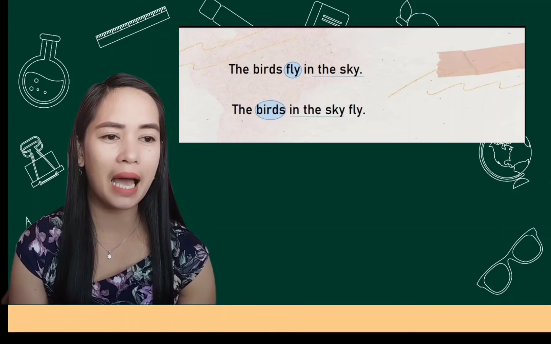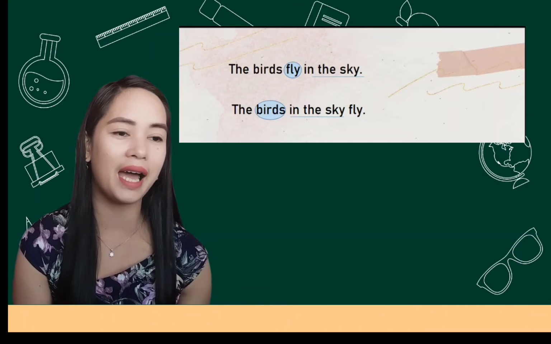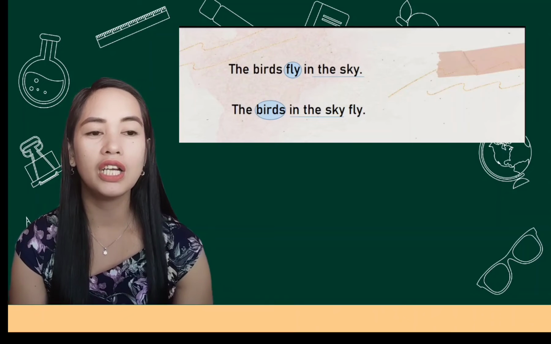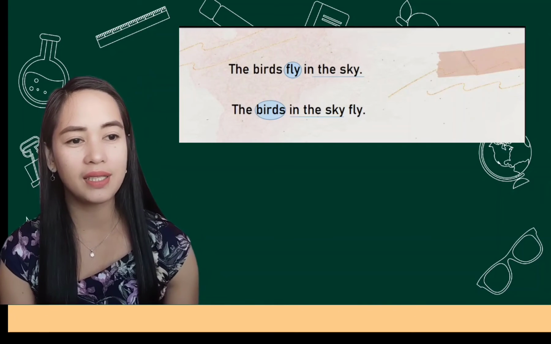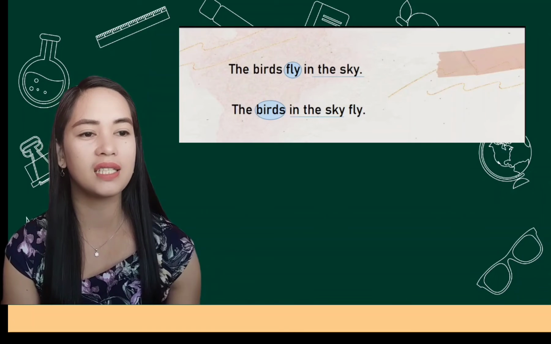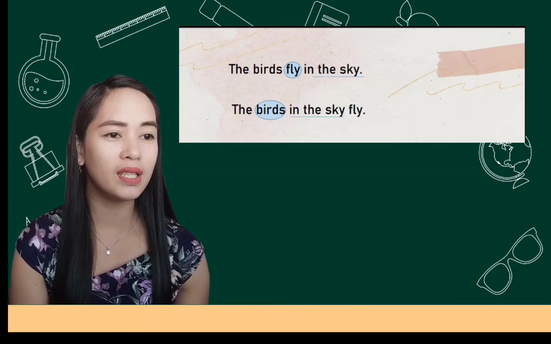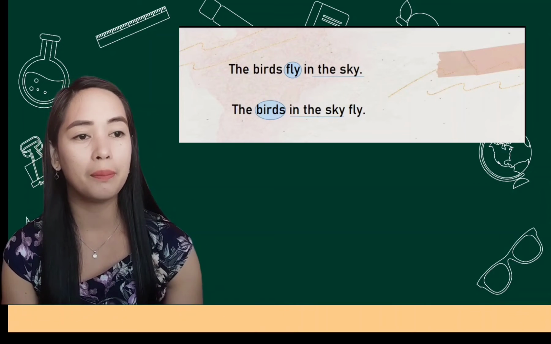So another example is, the birds in the sky fly. Different example from the first. So find first the prepositional phrase. Our prepositional phrase here is in the sky. In the sky, what does it describe? It describes the word birds.